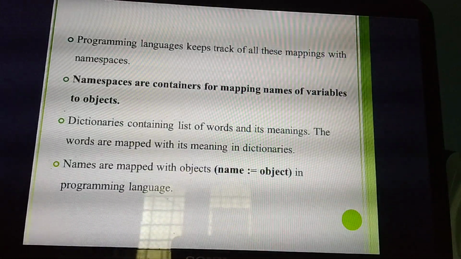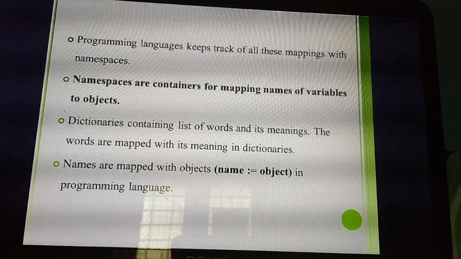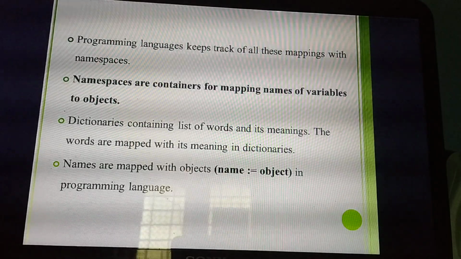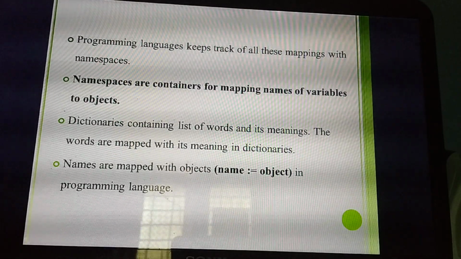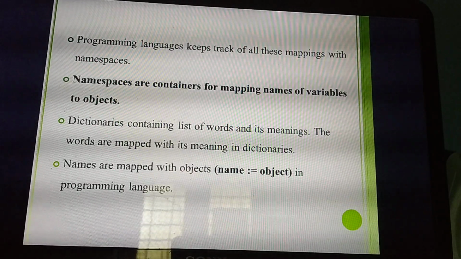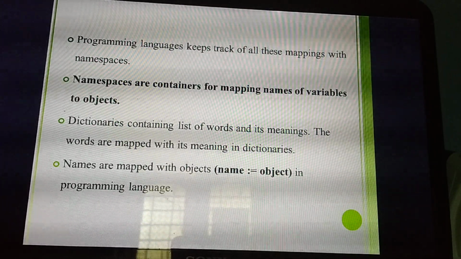So listen. Till now we have studied mapping, binding, everything. From where do these variables need to be mapped? That's the next thing. A programming language always needs to map these variables to a particular value. For this mapping, what we need to know is namespaces.